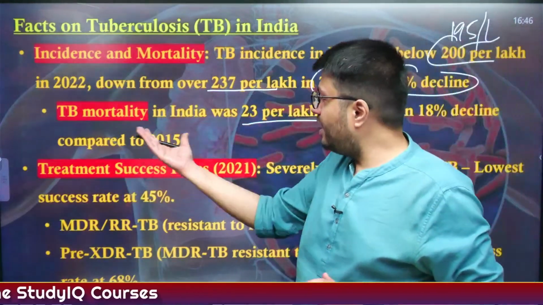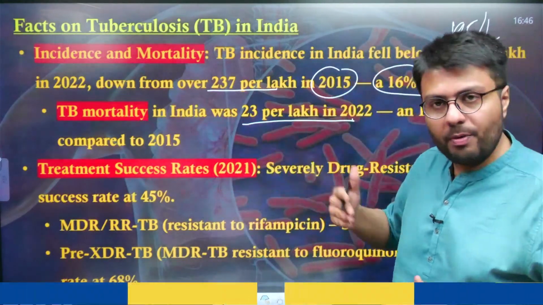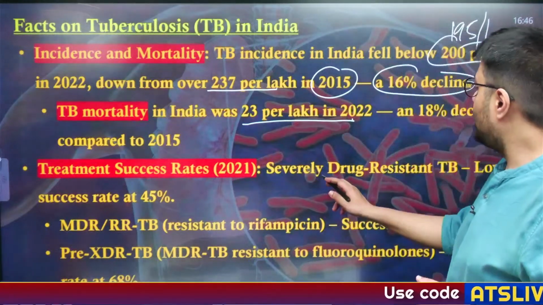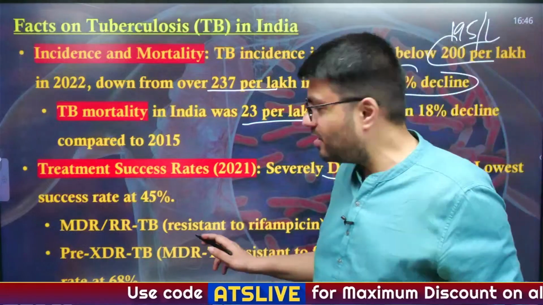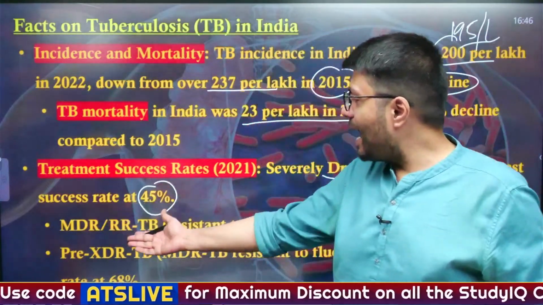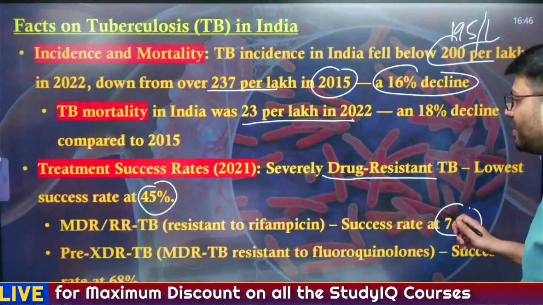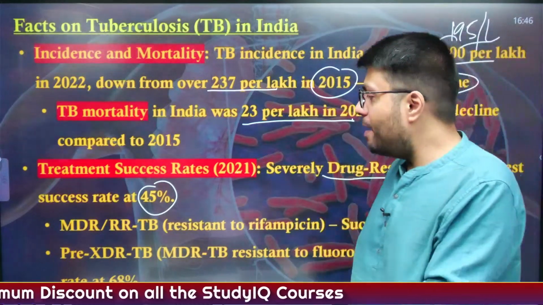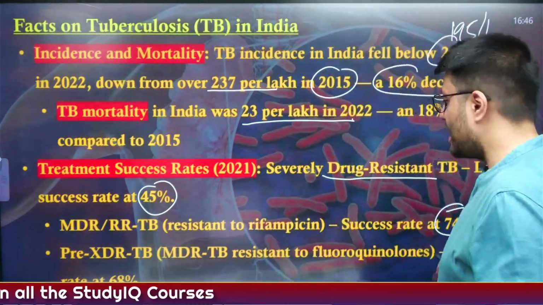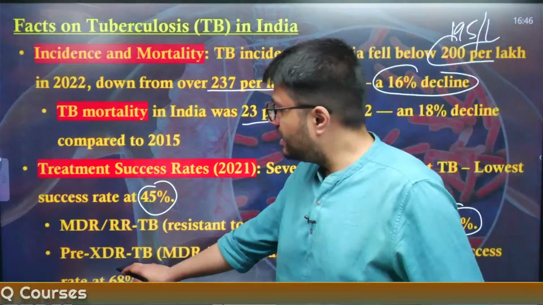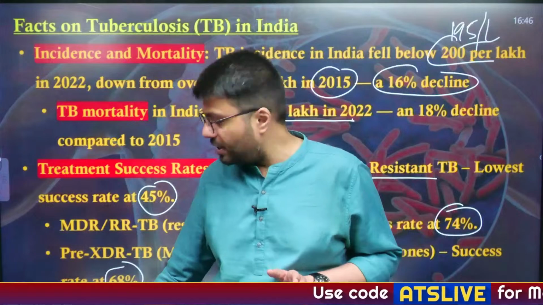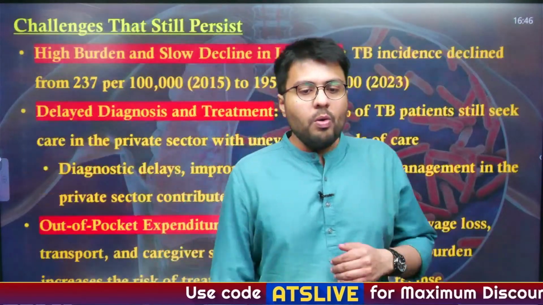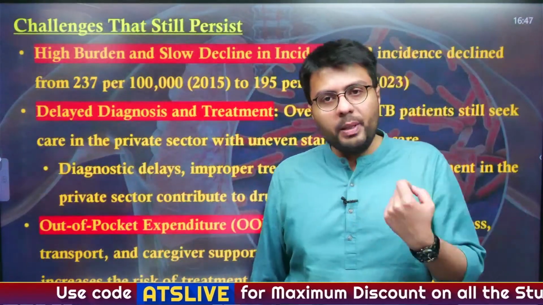Similarly, in terms of treatment success rate, based on 2021 data, severely drug resistant TB naturally has the lowest success rate of 45%, whereas MDR TB has a success rate of 74%, and pre-XDR TB has a success rate of about 68%. So these are the figures which you can quote in your answer writing. Understood? Now, what are the challenges that the government is facing?